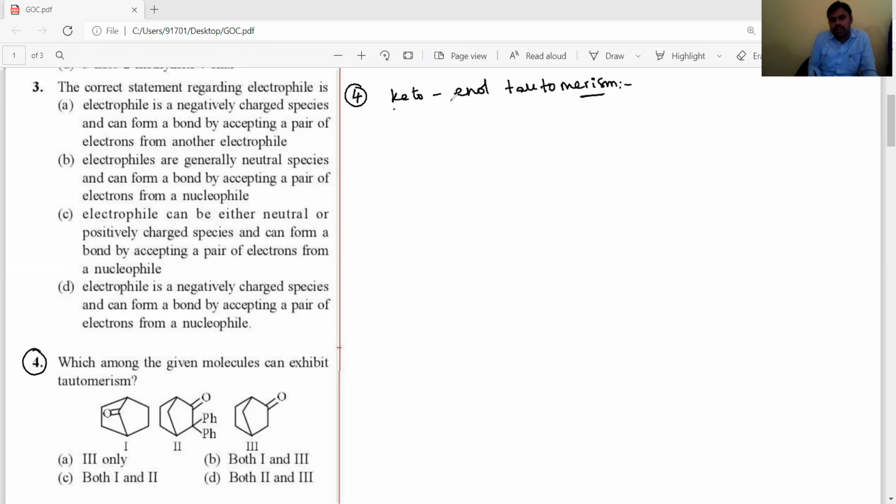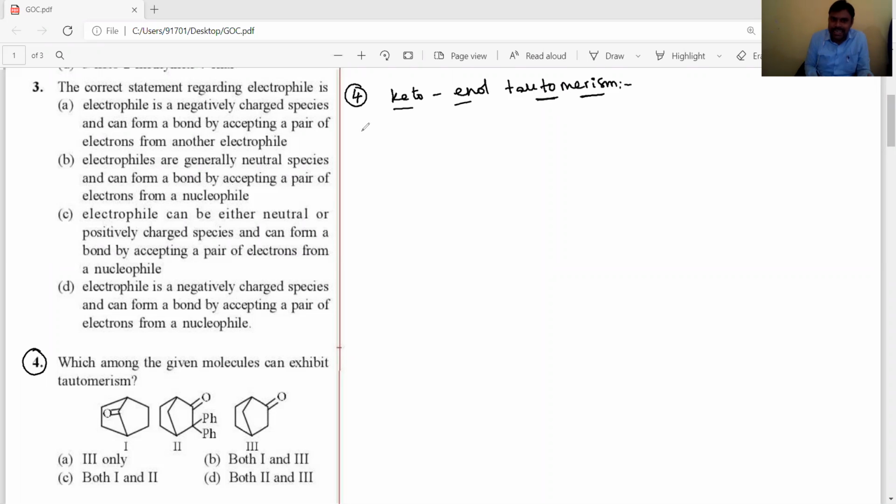What is keto-enol tautomerism? Keto-enol tautomerism means a hydrogen atom, alpha hydrogen atom, from sp3 carbon is shifted to carbonyl oxygen, or hydrogen is shifted from the OH group to the adjacent sp2 carbon, and this is known as keto-enol tautomerism.